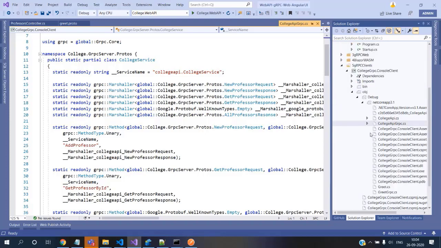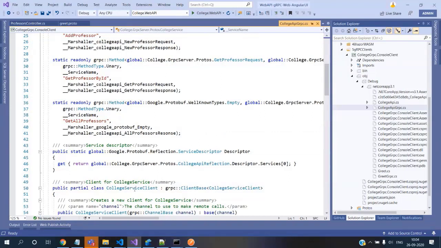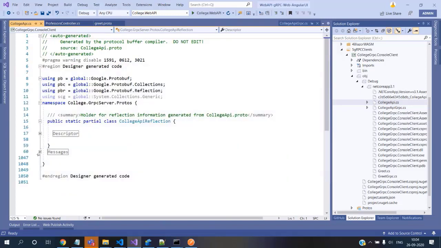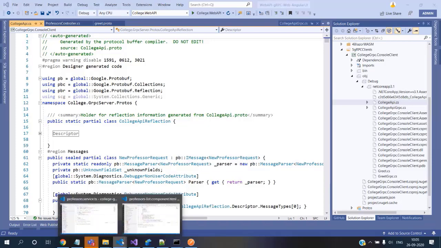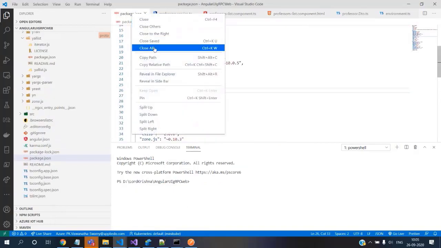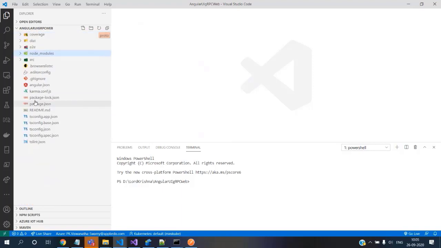It creates a client, the gRPC service client, and it creates all those messages, in the sense the classes, DTOs or data transfer objects, the classes which go left and right. We'll compare that with the already finished version, so let me close all these things.